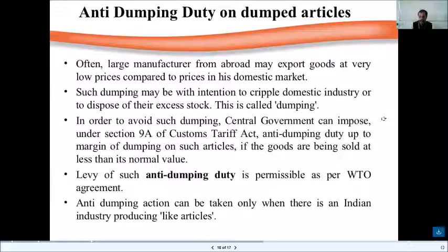If goods are being sold at less than their normal value, they can levy an anti-dumping duty. If in the local market a product is sold for 100 rupees, and this person is selling the same product for half of its price, then anti-dumping duty may be levied on such articles at the time of import.